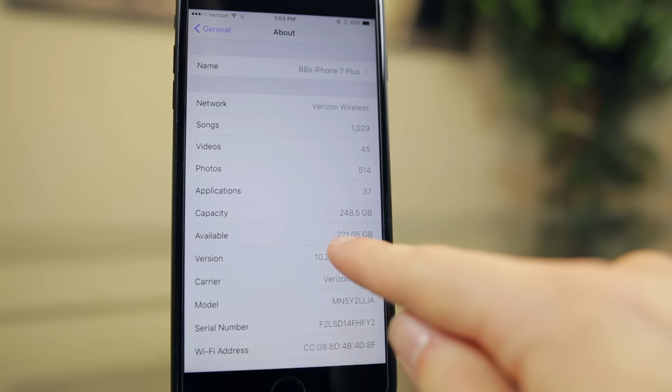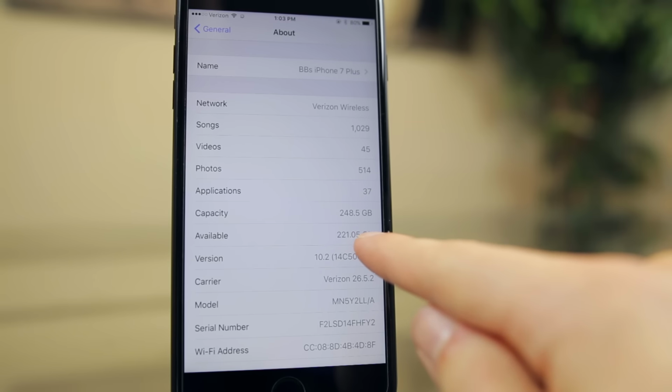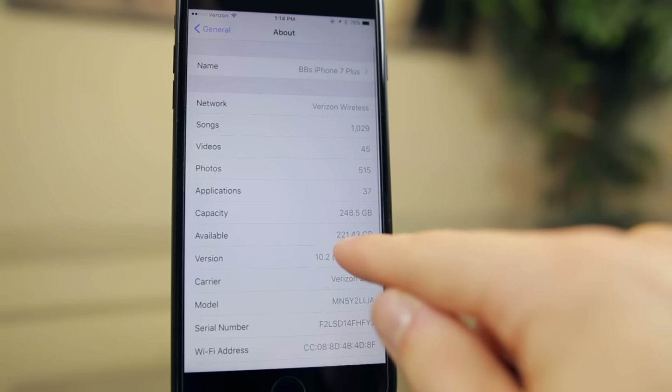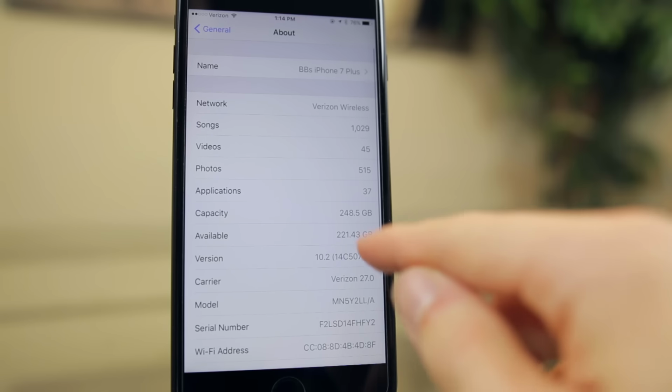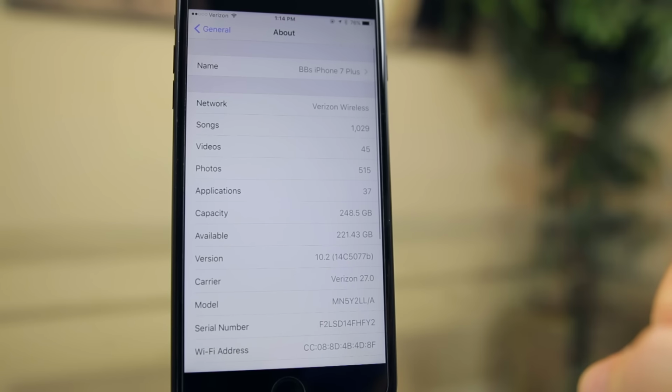And as you can see, in Beta 2 we have 221.05 gigabytes of available space, and in Beta 3 we have 221.43 gigabytes of available space. So we did gain some additional space.